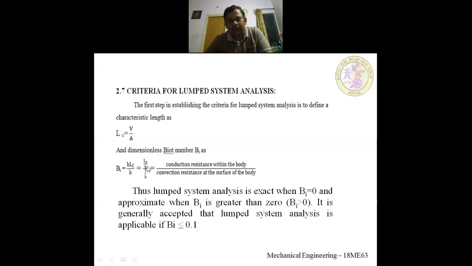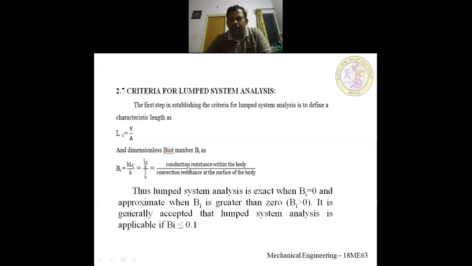Then this would be the conduction resistance, and this is the convection resistance. So the Biot number is given as the ratio of conduction resistance within the body to the convection resistance at the surface of the body.